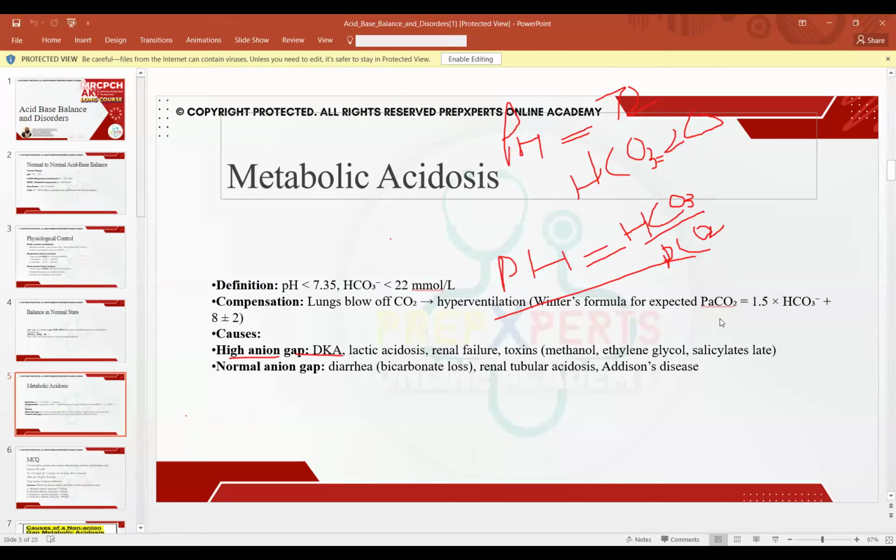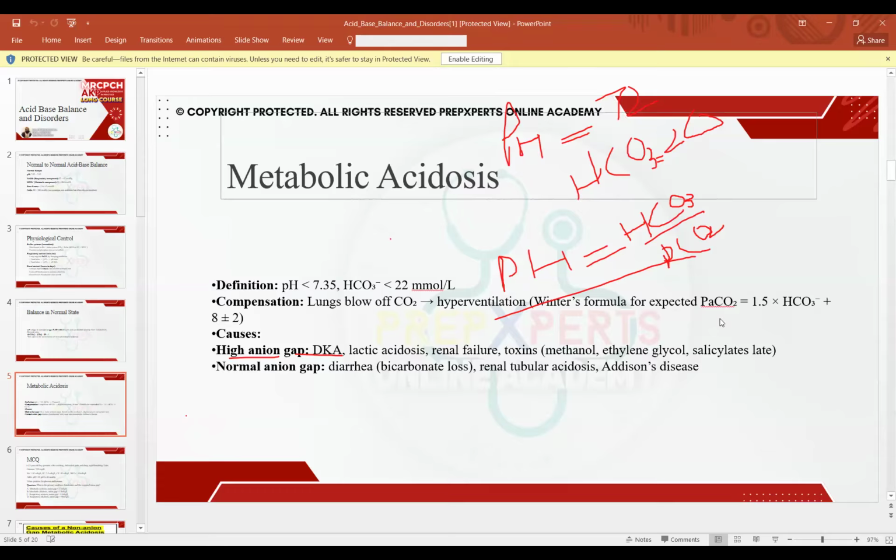Sometimes in AKP, they ask about mixed acid-base balance disorders. So in mixed acid-base balance disorders, if you are not understanding what the primary disorder is, whether it is a single disorder or a mixed disorder, what you have to do is calculate the PaCO2.